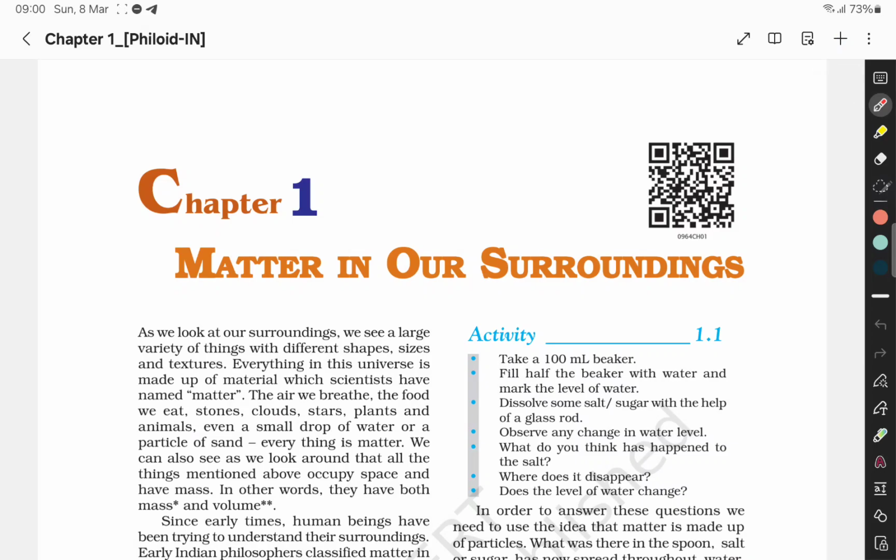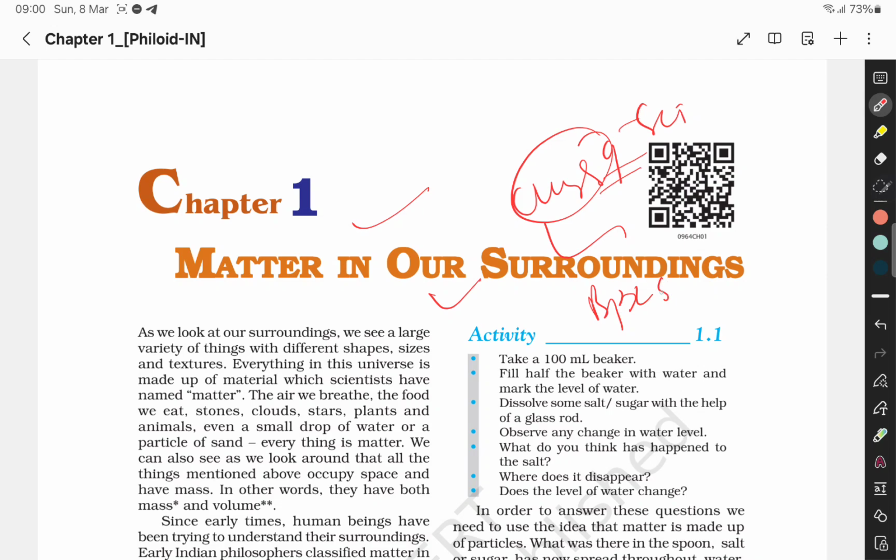Hello guys, we are starting chapter one, Matter in Our Surroundings, and this belongs to the class ninth science book. So we will do it keeping in mind our state PCS exam.